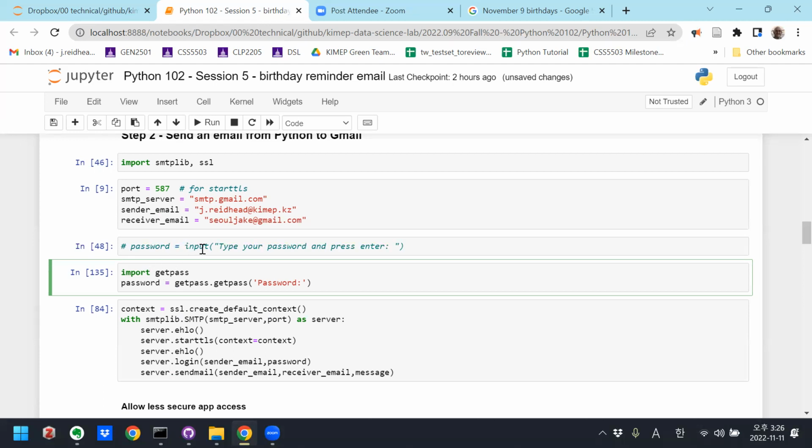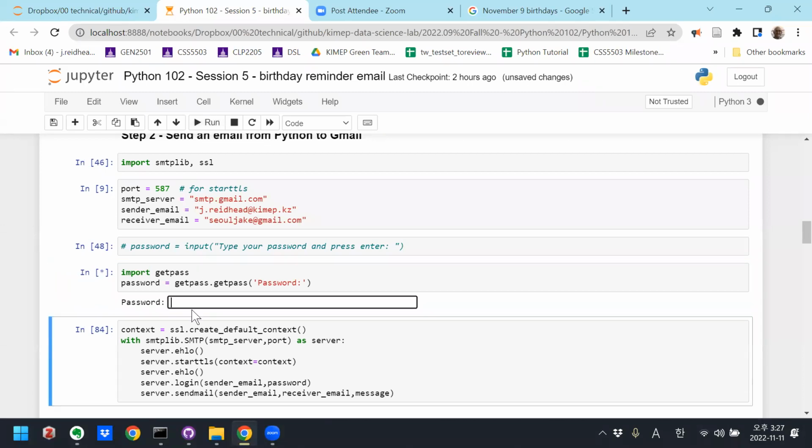As an alternative to the standard input function, password will be getpass dot the getpass function, right? So I'm going to run this, and now it is prompting me for my password, but you can see when I enter this in, it's allowing me to enter it securely.